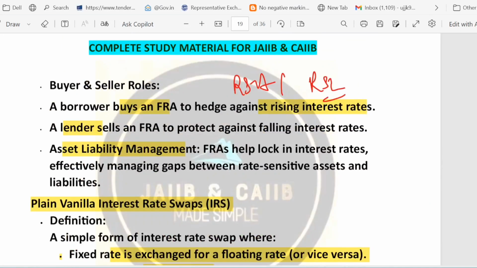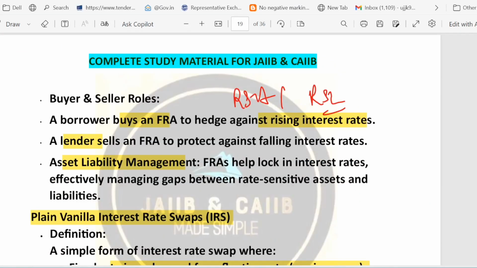So some words which we have spoken right now. FRA buyers are the borrowers who want to lock a future borrowing rate. They will benefit if the rate rises. FRA sellers are the lenders who want to lock the lending rate, right? They will benefit if the rate falls.